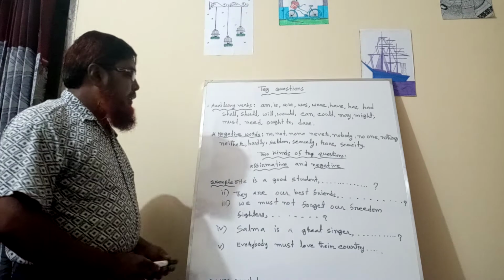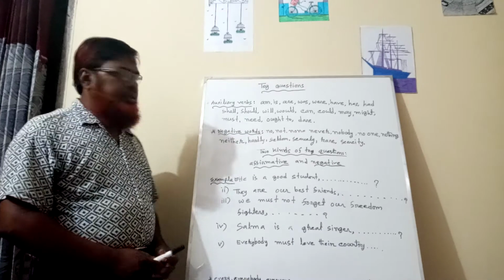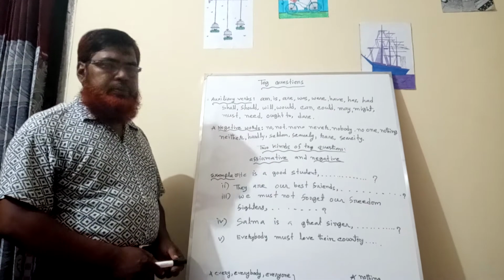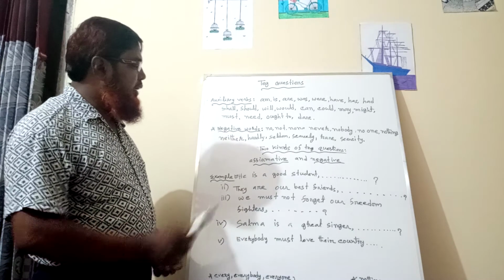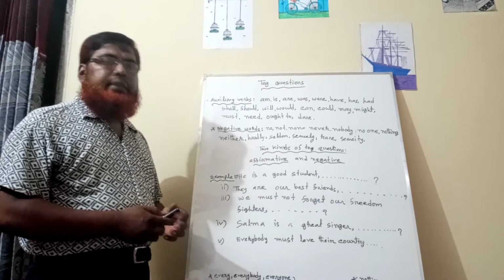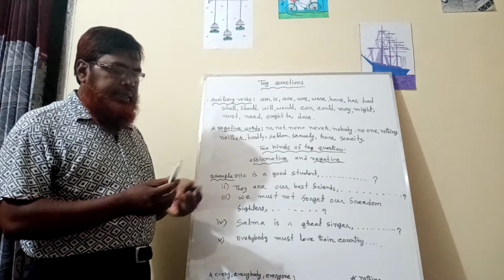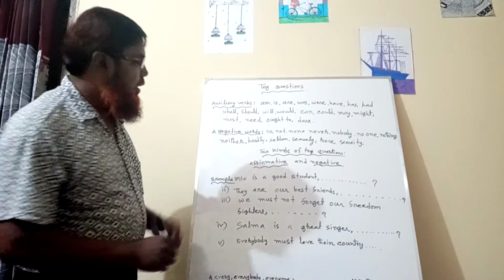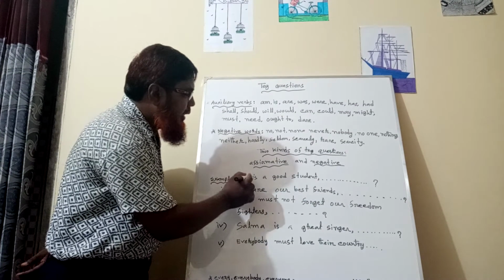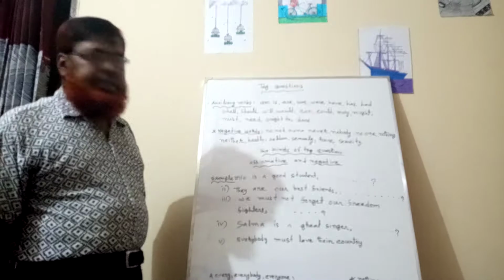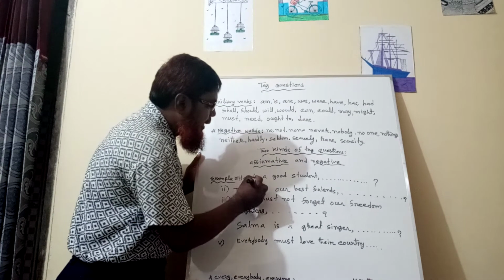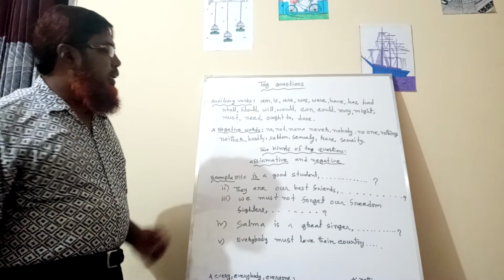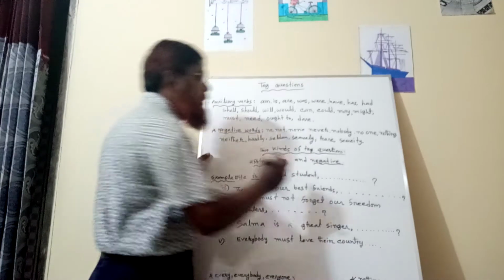At first, you will have to find out if there is any auxiliary verb. Is there any auxiliary verb? If there is an auxiliary verb, when you write the tag question, at first you will have to write this auxiliary verb. Follow this sentence: he is a good student. Dear student, there is an auxiliary verb present. What is this? Is. So you will at first have to write this auxiliary verb.